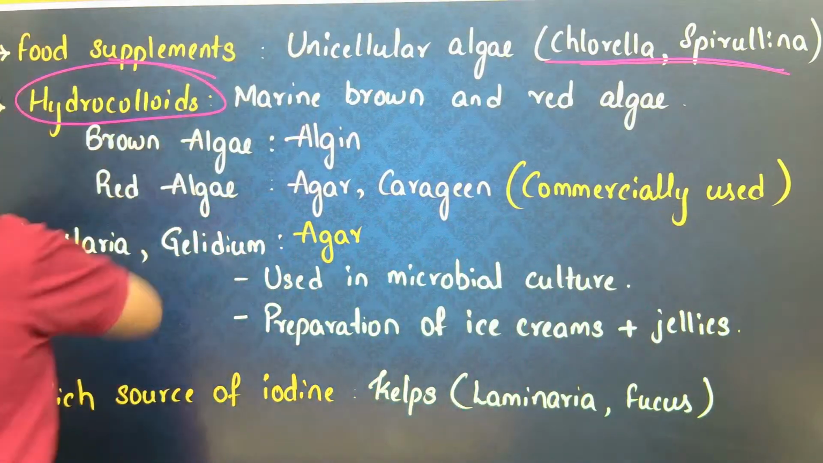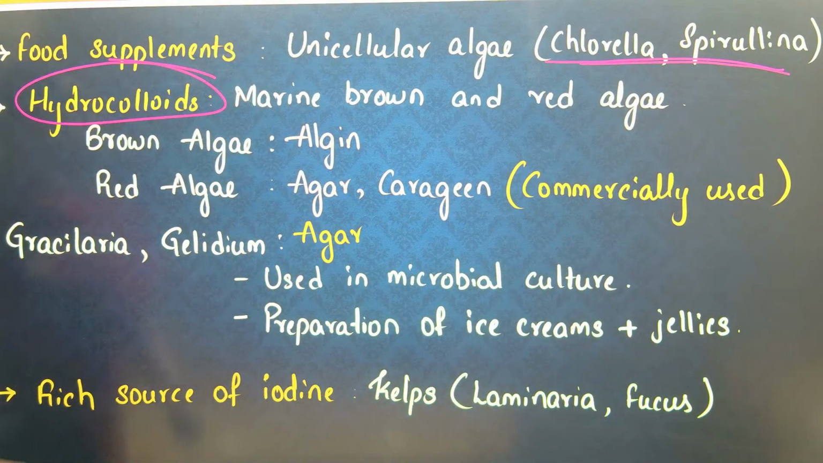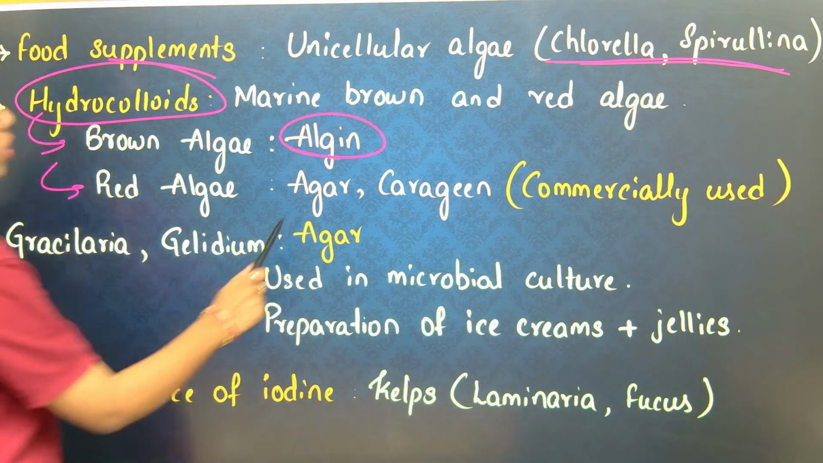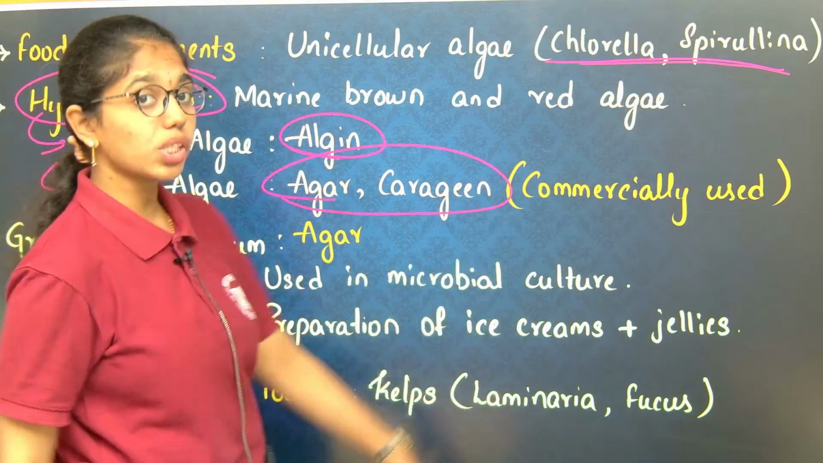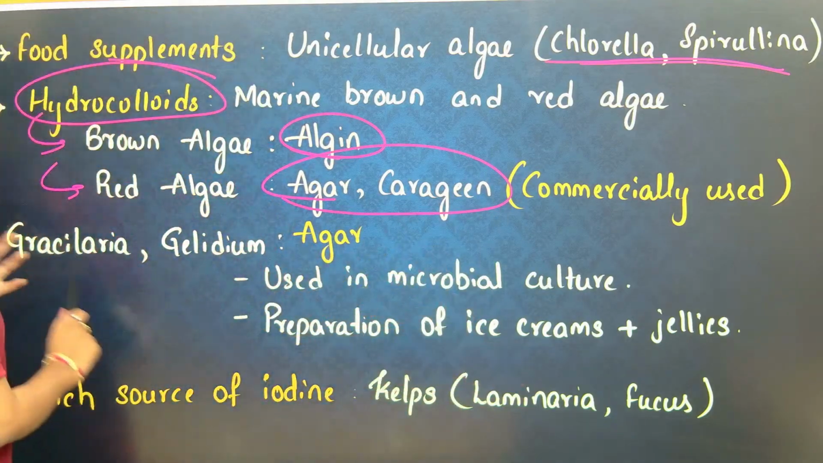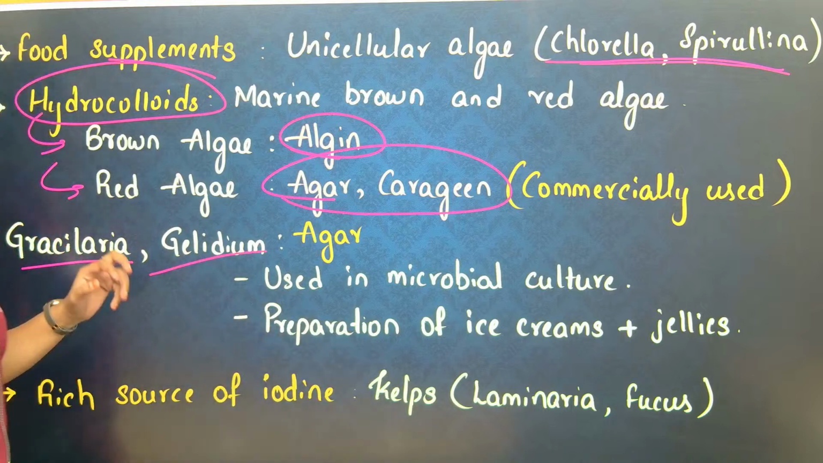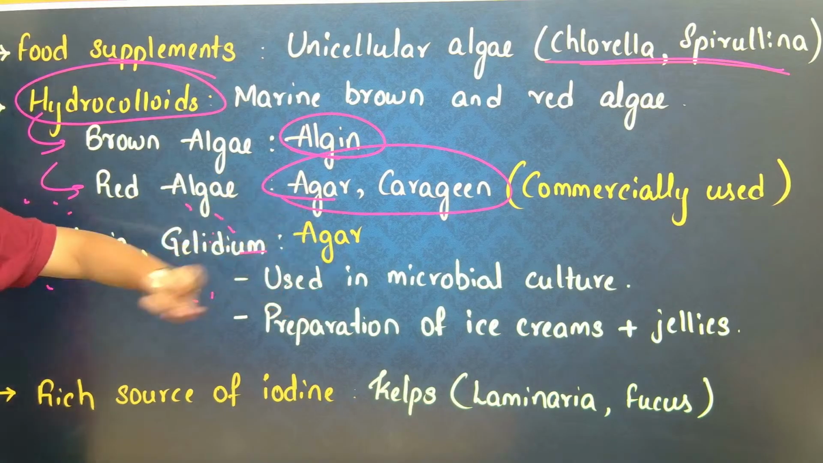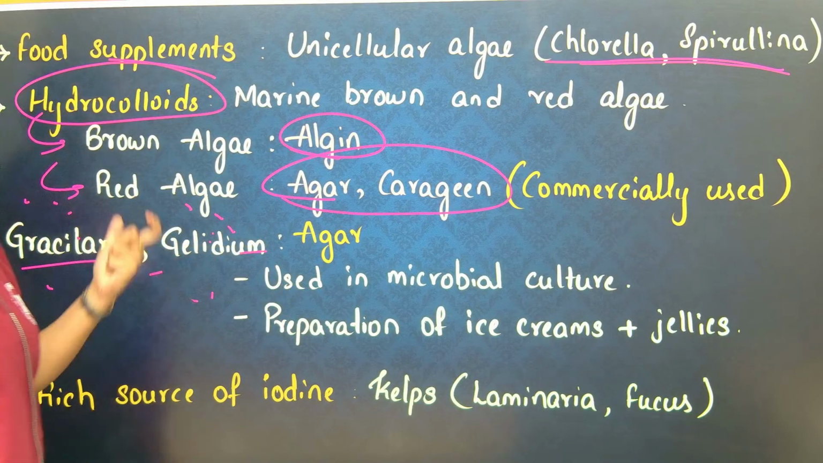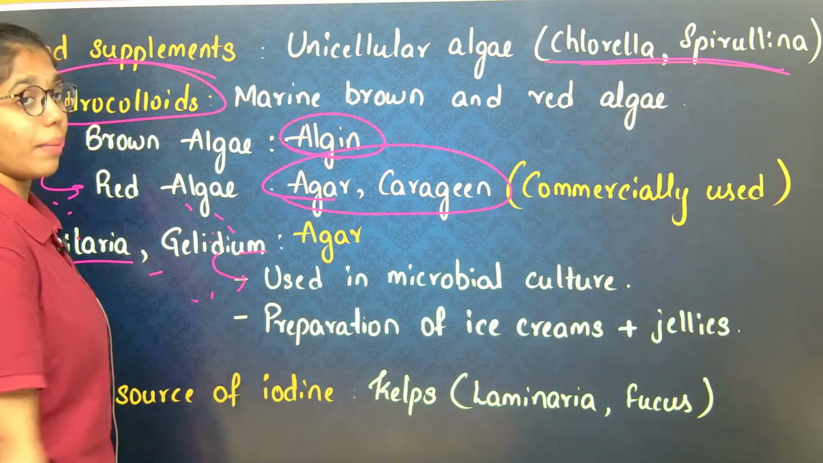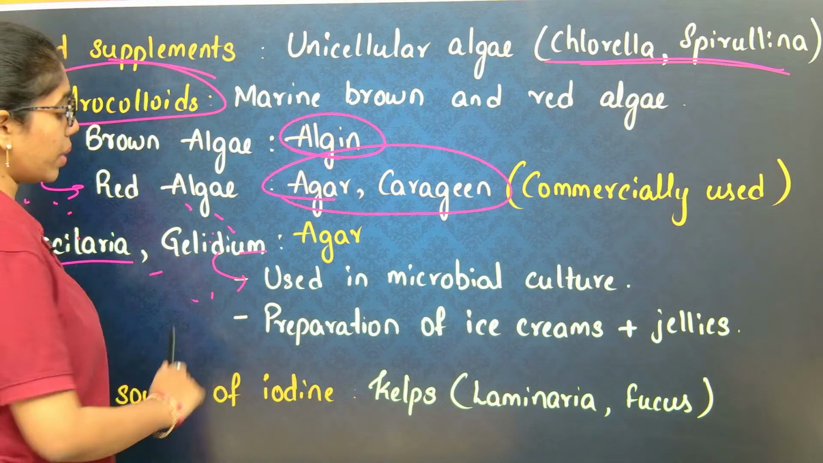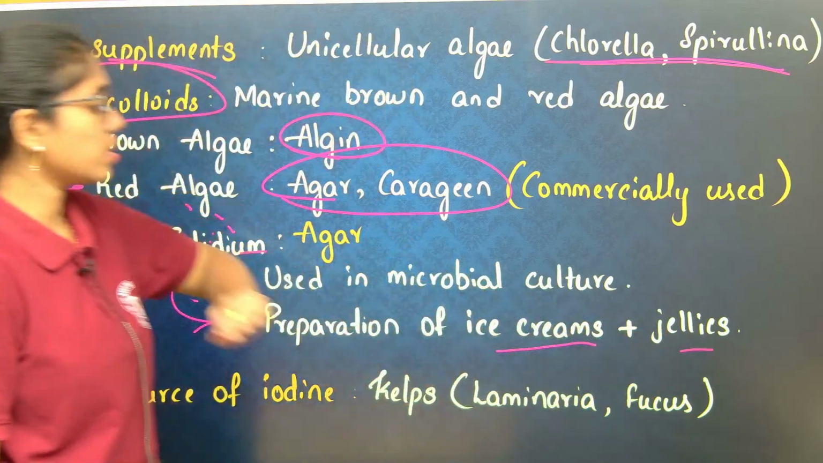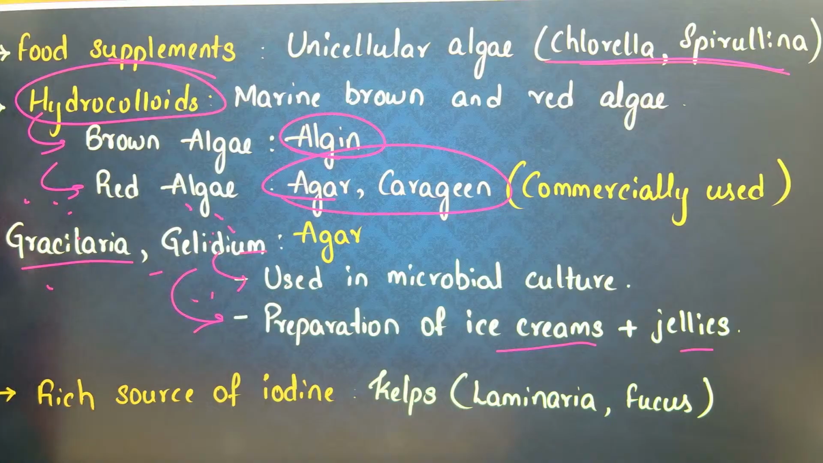Hydrocolloids include those from marine brown and red algae. Brown algae have the hydrocolloid algin. Red algae have the hydrocolloids agar and carrageen, which are commercially used. Gracilaria and Gelidium are the best red algae from which agar is extracted. Agar is used in microbial cultures as a nutrient supplement and for the preparation of ice creams and jellies.